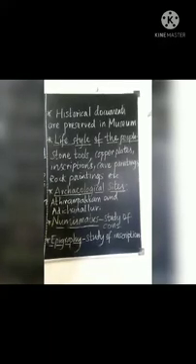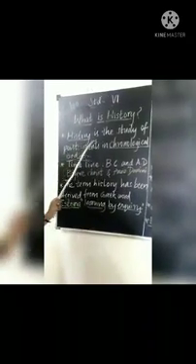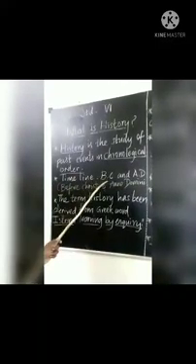Now let us recall what we have done so far. What is history? History is a study of past events in chronological order. Then we saw about timeline. Usually in history the timeline is measured in years. The incident which happened before the birth of Jesus Christ is BC, and after the birth of Jesus Christ is AD, that is Anno Domini.